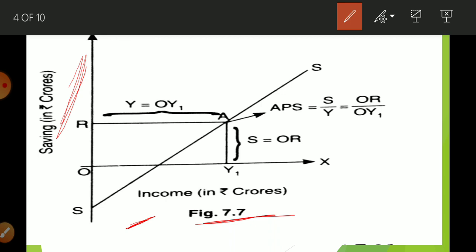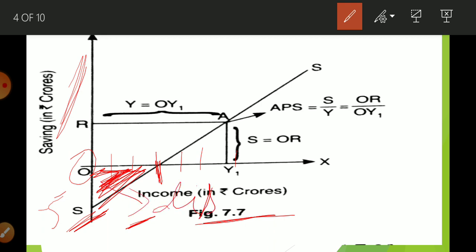Okay, now here you can see that this saving curve intersects the Y axis at point S. So it represents this saving. That is, at zero level of income we are still expending, so that expenditure is happening on the basis of our saving. That is why it represents this saving. Okay, as income increases, our saving also increases, but till this point saving is negative. This area represents negative saving, that is, dis saving. So this area represents dis saving.